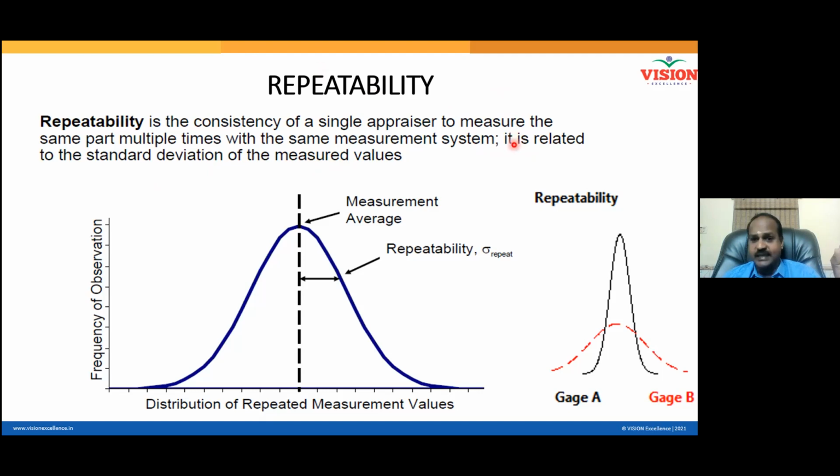Hope all of you understand the second line. Repeatability is related to the standard deviation of the measured value. Are you able to understand the line? I need yes or no. Very good. So the more the standard deviation, the more the repeatability error. The less the standard deviation, the less the repeatability error. So repeatability error is a function of the standard deviation in the readings given by a single appraiser.